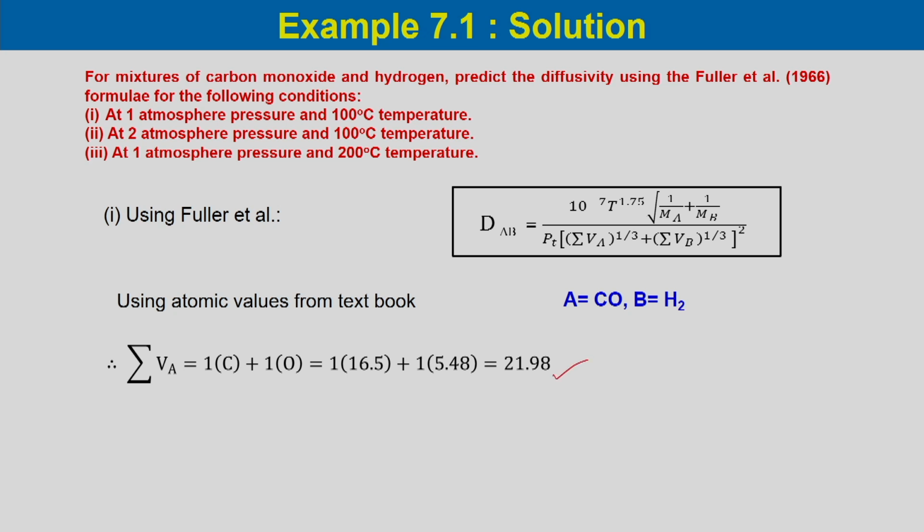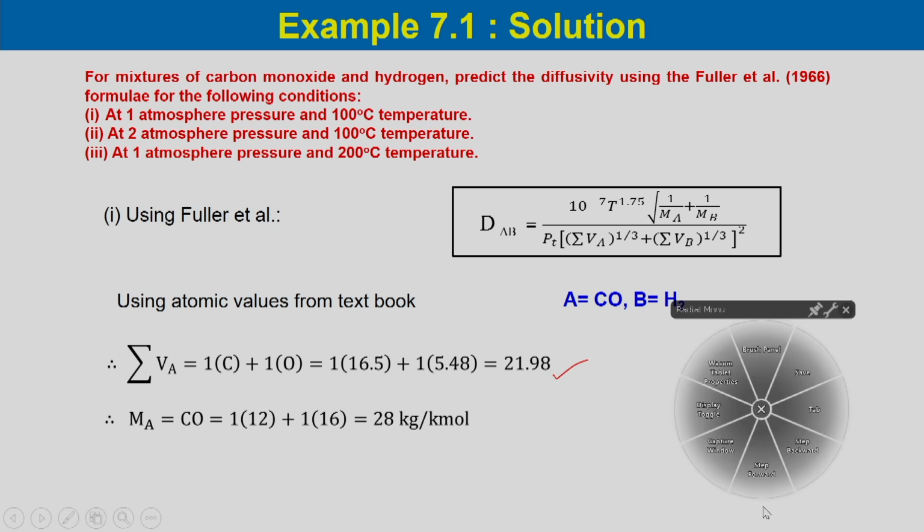So, the molar volume is calculated for component A, and its molecular weight Ma for CO would be equal to 1 into 12, the molecular weight of carbon, plus 1 into the molecular weight of oxygen, 16, which is 28 kg per kmol.